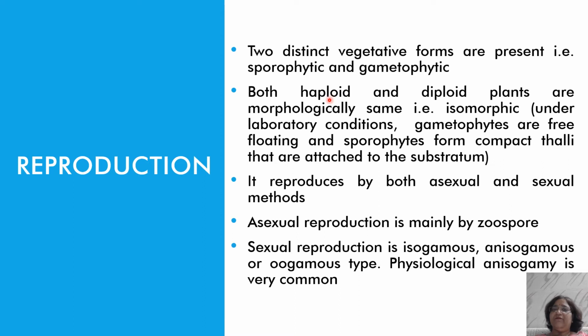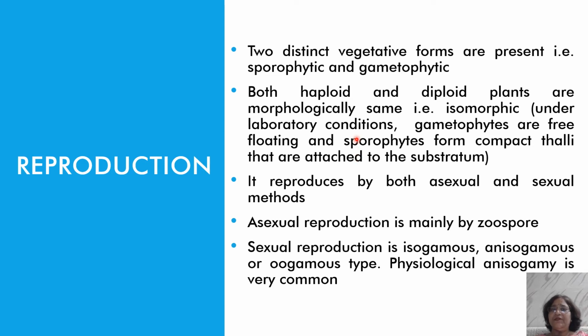If we see, we will find that the haploid gametophytic phase and the diploid sporophytic phase are morphologically the same, meaning they look similar. So this is known as isomorphic. Iso means similar, morphic means morphologically look-wise. So the sporophytic and gametophytic phases both look similar to each other, but in laboratory conditions you can differentiate them: the gametophytes are free floating, and the sporophytes form compact thalli that are attached to the substratum.